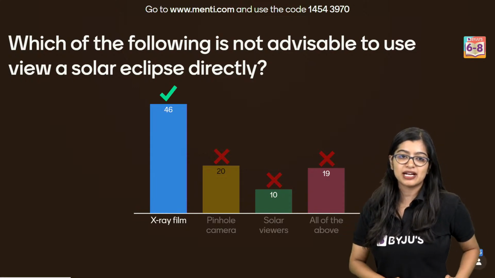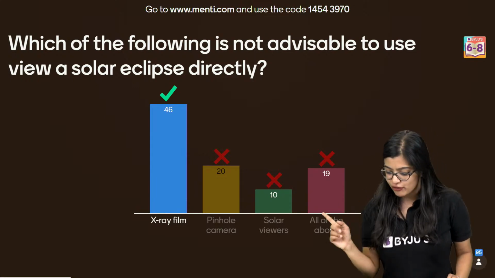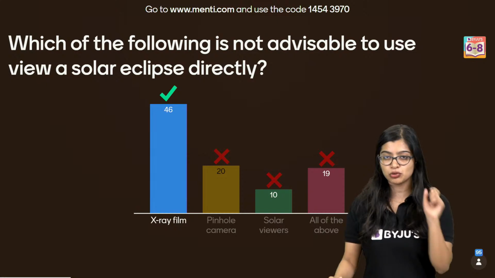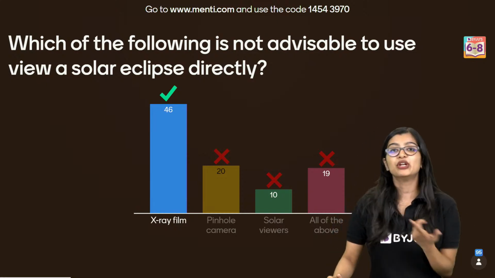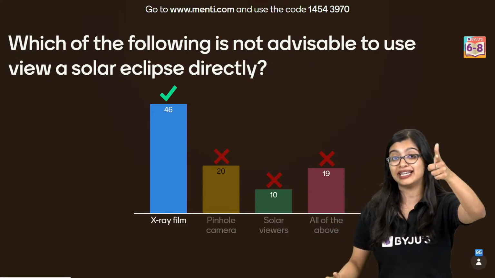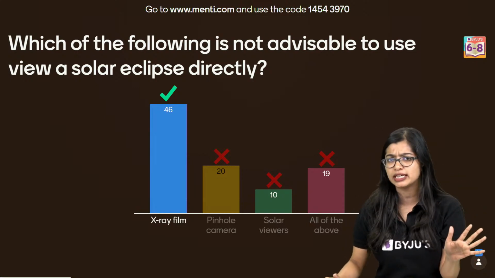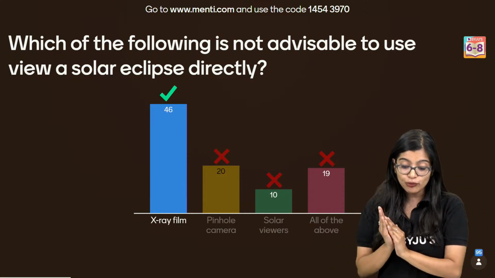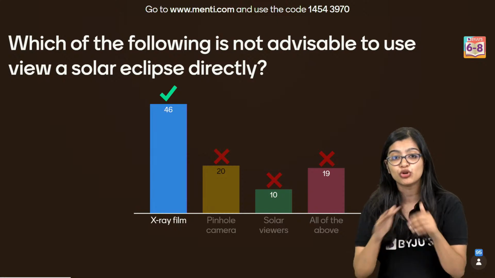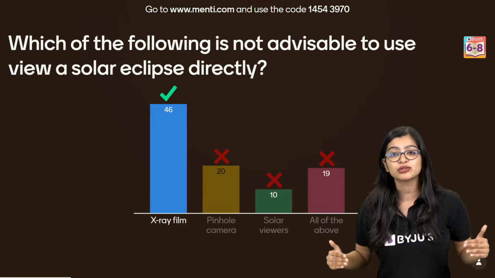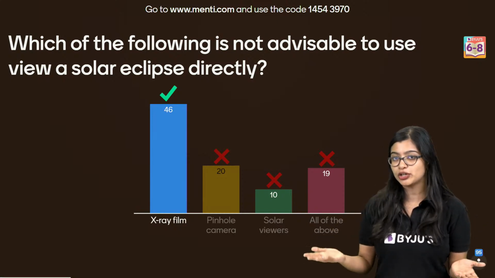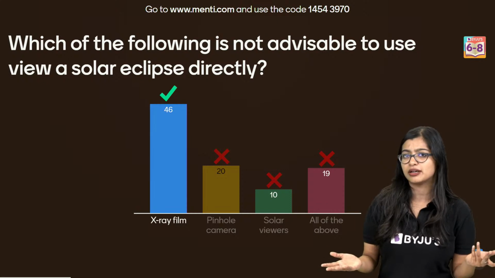Yes, very good everybody, very good. Most of you have got this right, but some of you have gotten confused. I'm going to quickly take you through this. We know that you're not supposed to see the sun directly, irrespective of whether it's a solar eclipse or not, right? But now, to view a solar eclipse, what should you not use? You should not use an X-ray film. Although they say that it's okay to use an X-ray film, you should not be using it, okay?